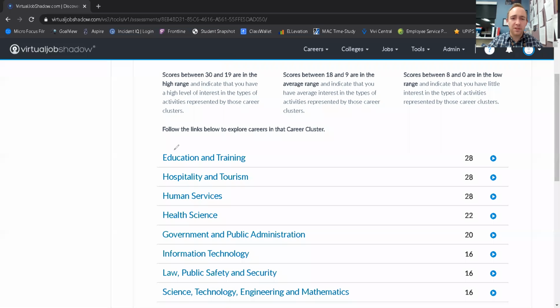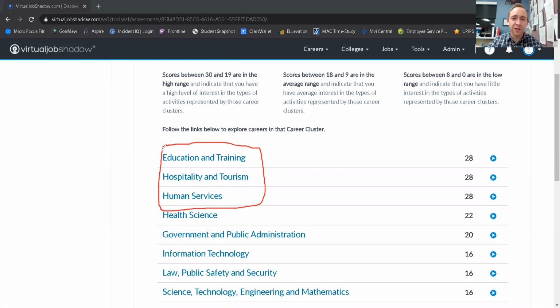I really want you to focus in on the top 3 clusters that are recommended for you. Now, these aren't particular careers, but they're more categories of careers. Okay, so for example, my top career cluster is education and training, which perhaps shouldn't be too surprising since I'm a teacher. And then on the right-hand side here, it has a particular score associated with that cluster.